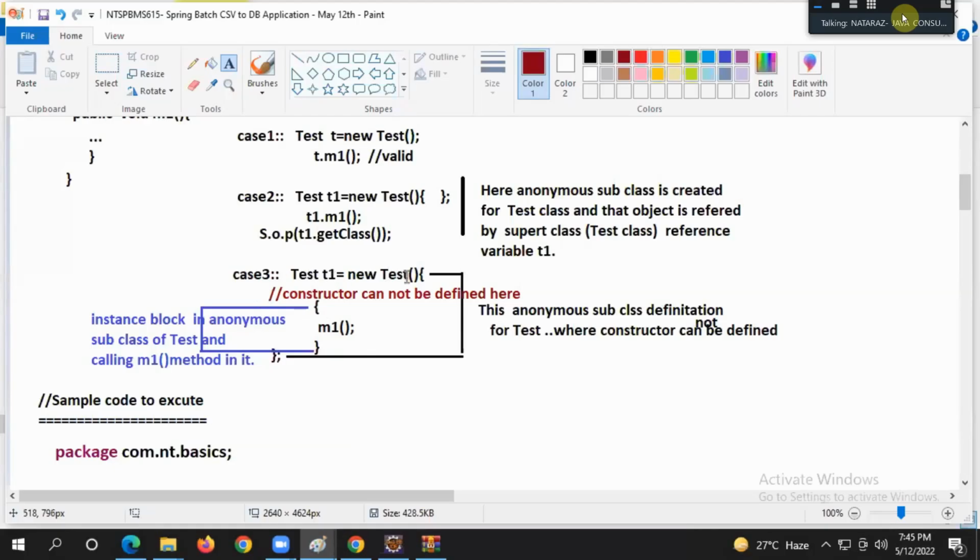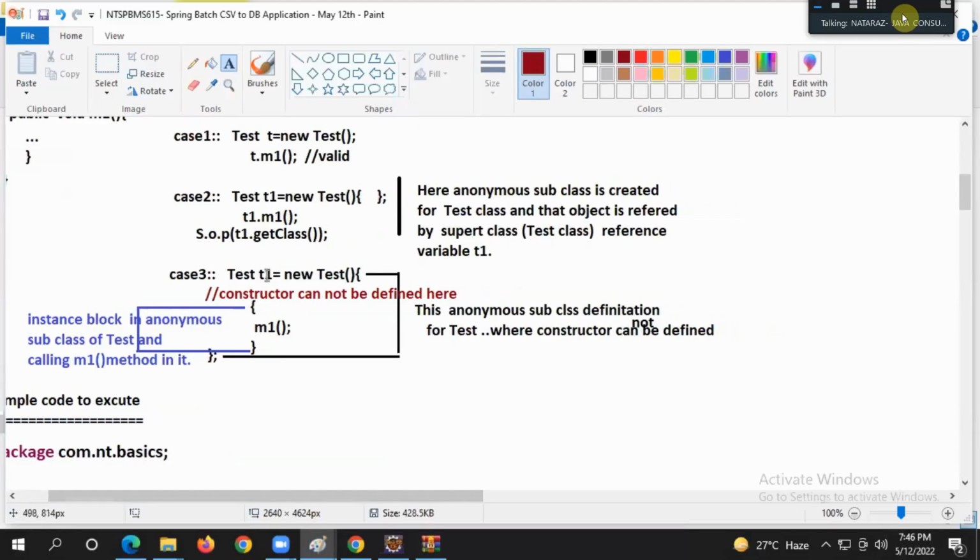Test t1 = new Test(){}; semicolon. Are you listening to my statement, boss? This is in an instance block. There I am calling the m1 method. This is an anonymous subclass definition for Test, where a constructor cannot be defined because a nameless class will not have a constructor.